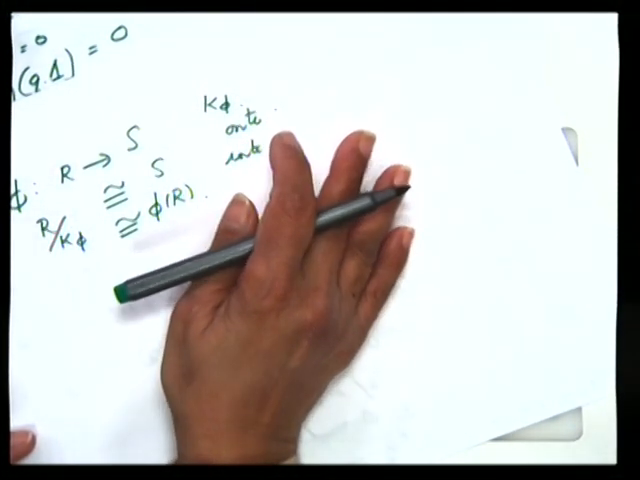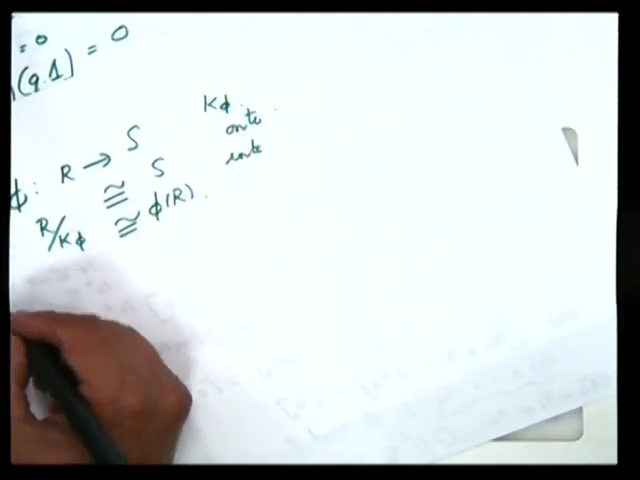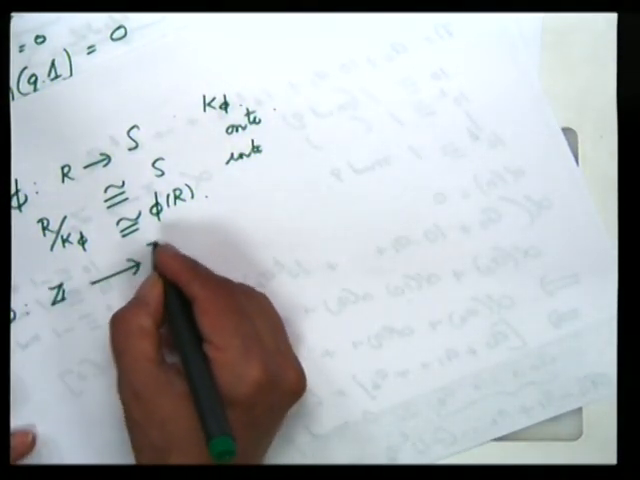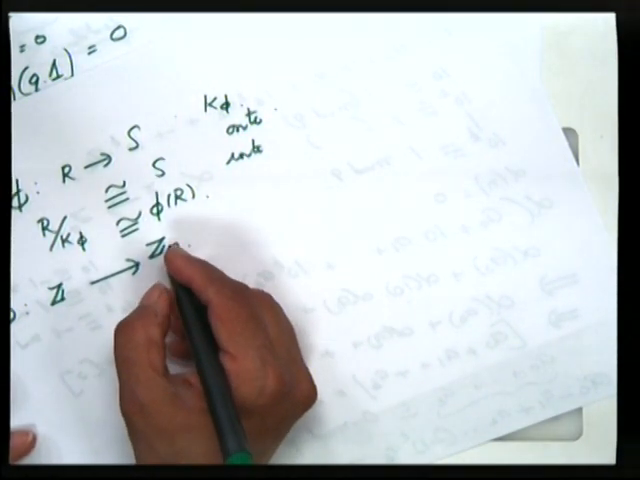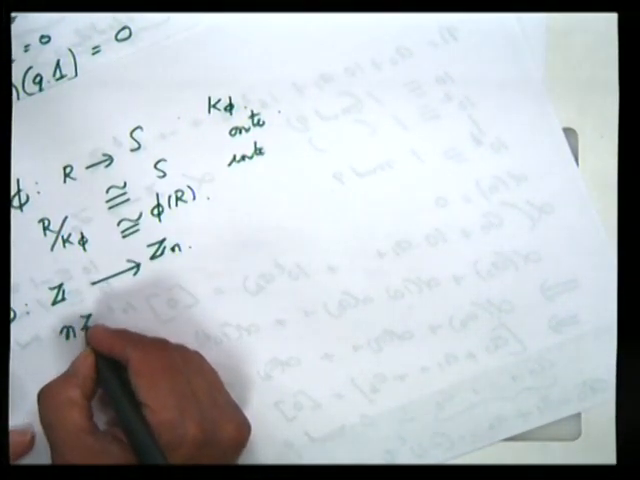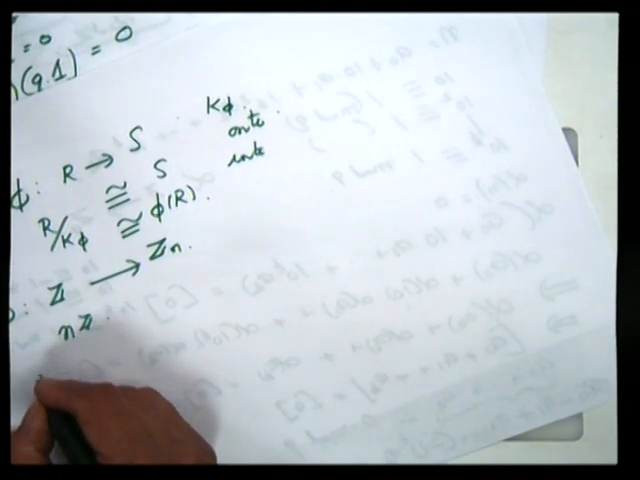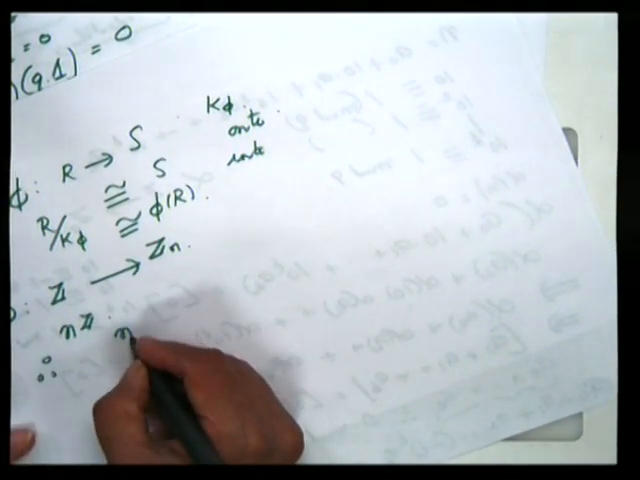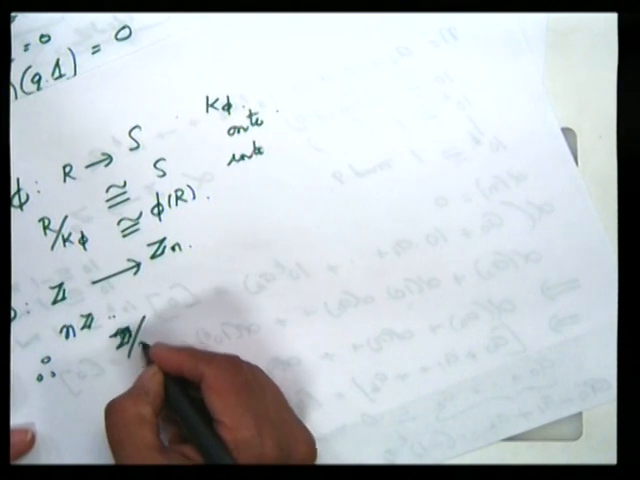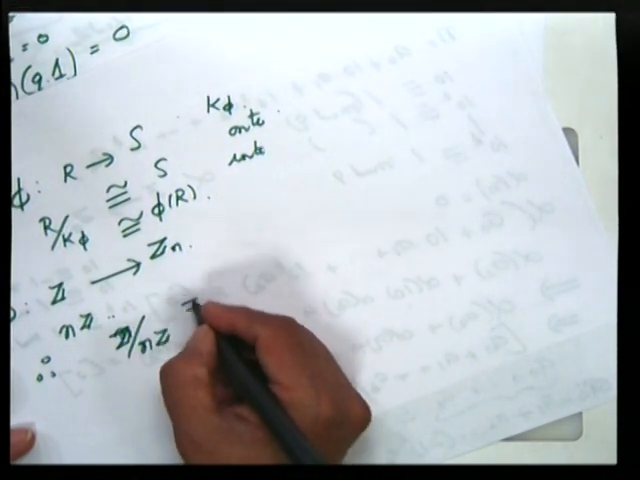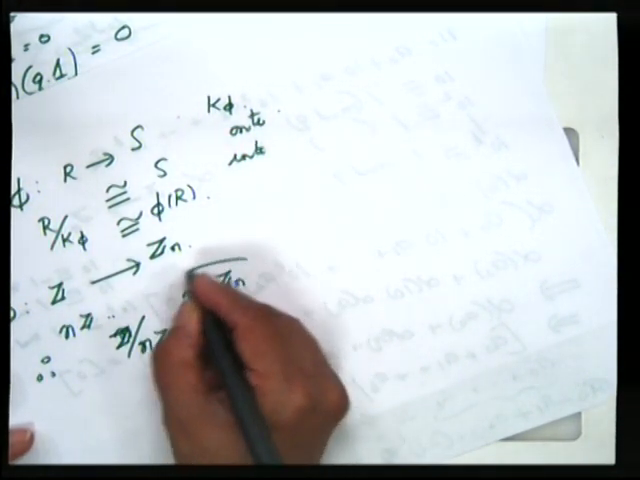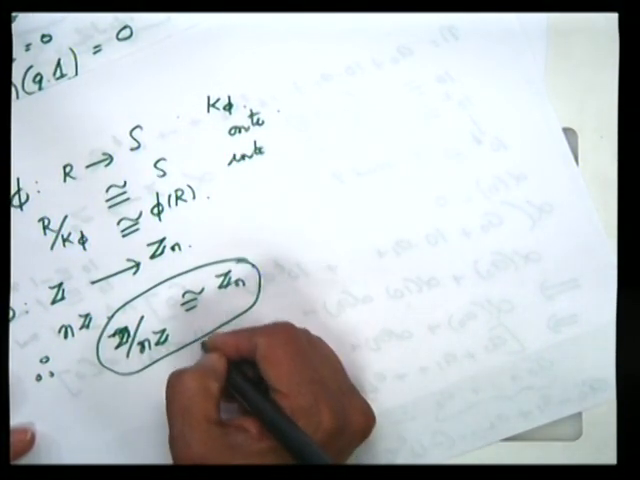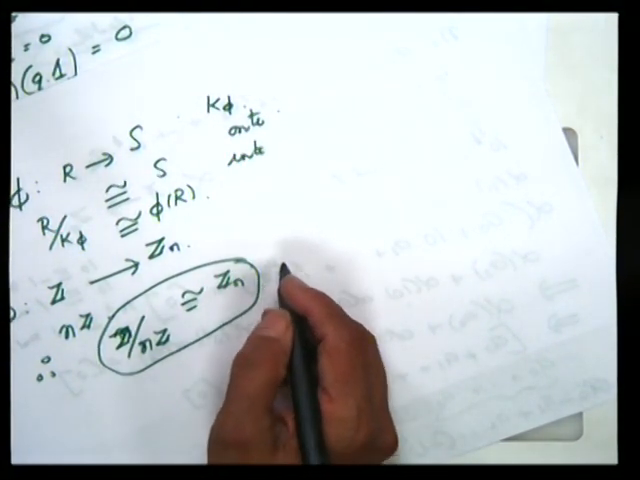Let us see what happens in the very special case where phi is the natural homomorphism from Z to Zn. What is the kernel? We check that the kernel is nothing but nZ. So what does the first homomorphism theorem give us? That Z by nZ is isomorphic to Zn. This is a very important result. Z by nZ is isomorphic to Zn.